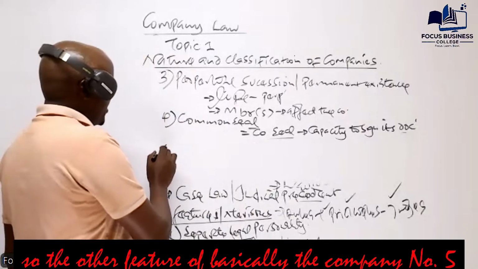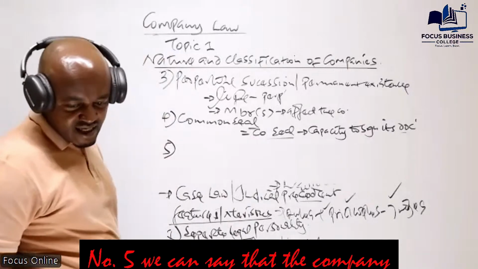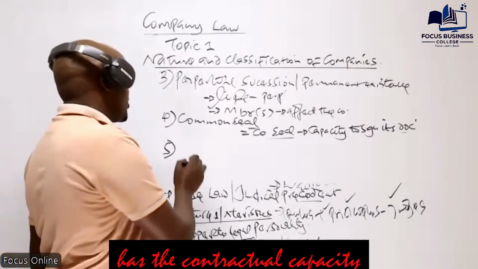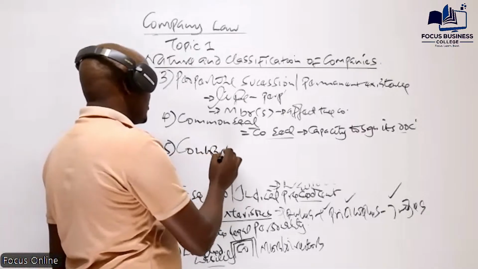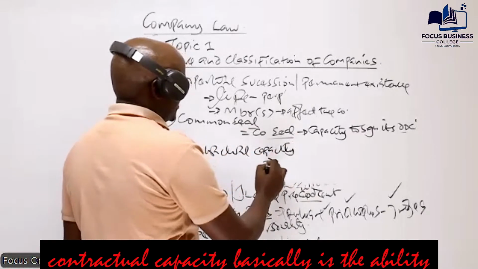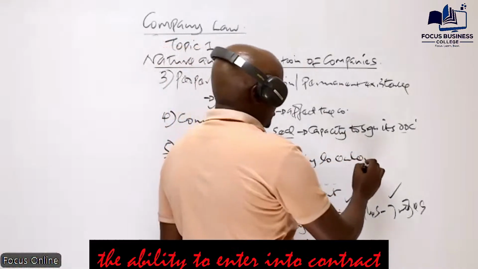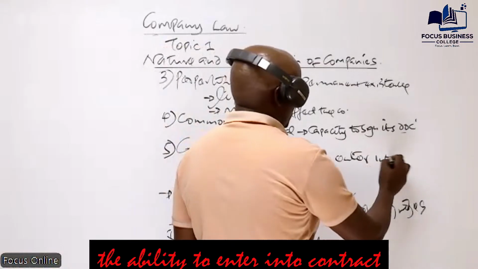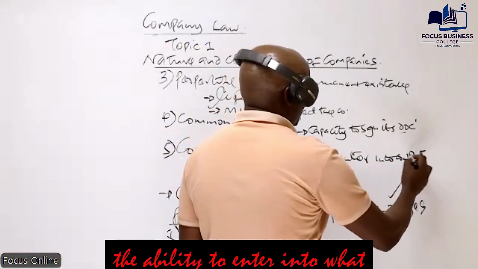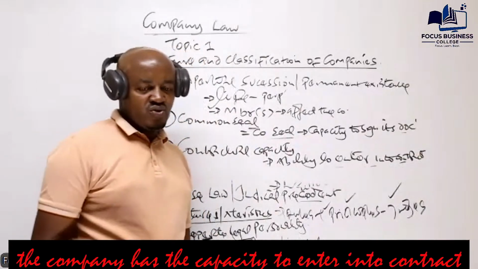So the other feature of the company, number five, is that the company has contractual capacity. Contractual capacity is the ability to enter into contract. The company has the capacity to enter into contract.